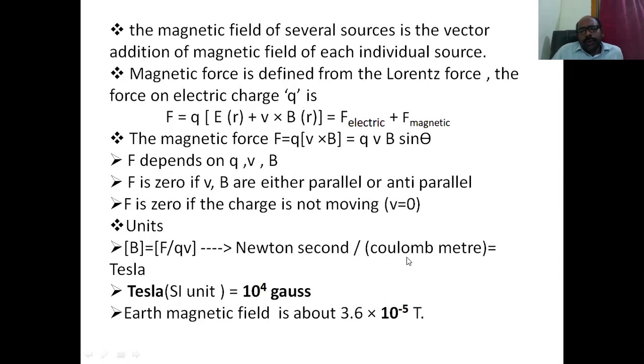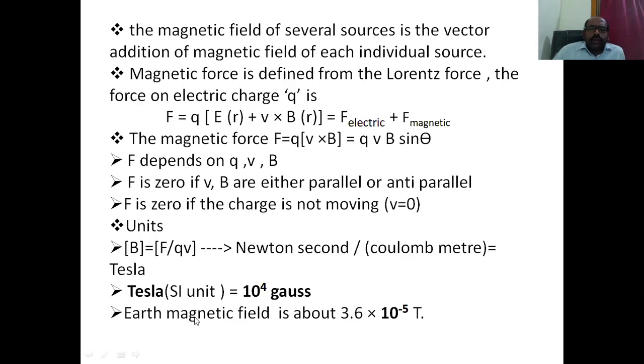The conventional unit mostly used for magnetic induction is the Tesla, the SI unit. 1 Tesla is equal to 10 power 4 Gauss. Gauss is another unit to measure magnetic induction, so Tesla is a somewhat bigger unit.